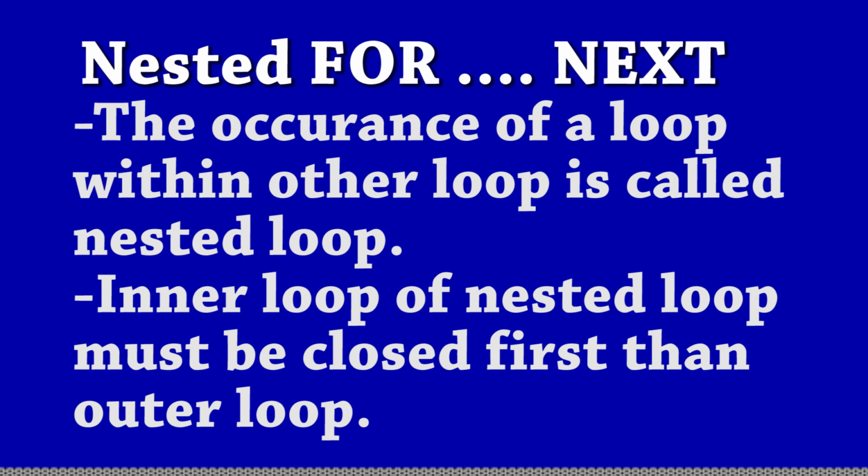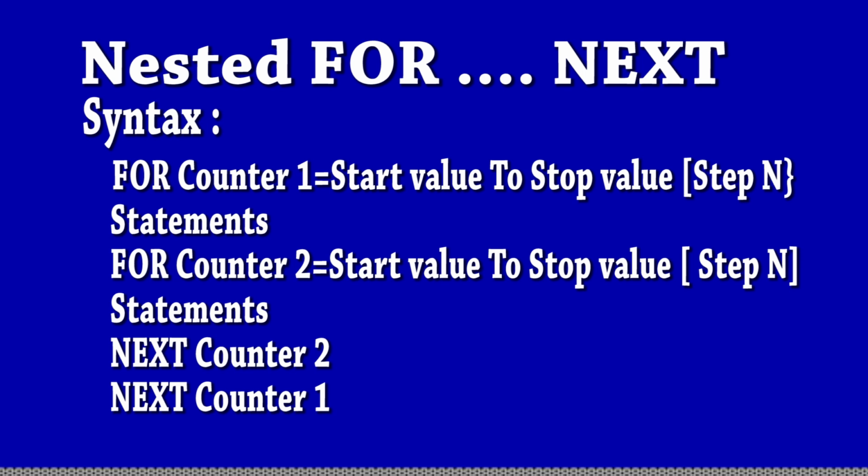If another for loop has been inserted into that for loop, then we can say that it is nested loop or nested for next statement. In this case, you must remember one thing, that inner loop of nested loop must be closed first, then outer loop.